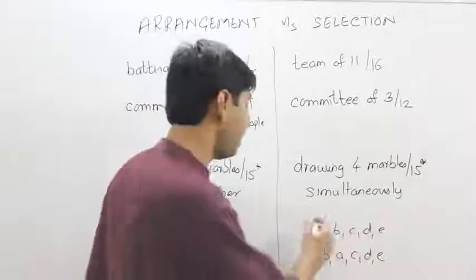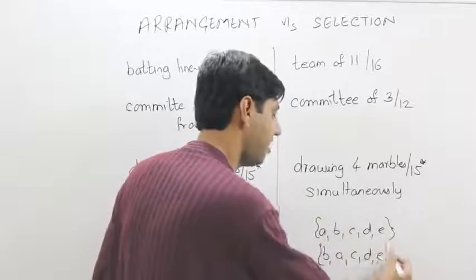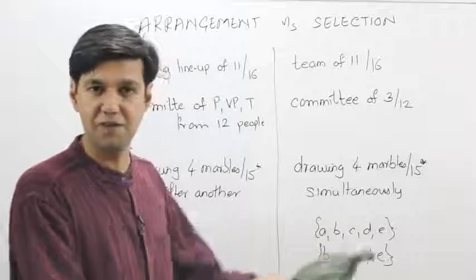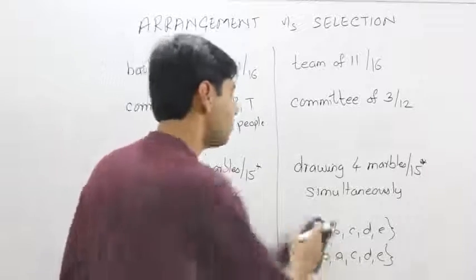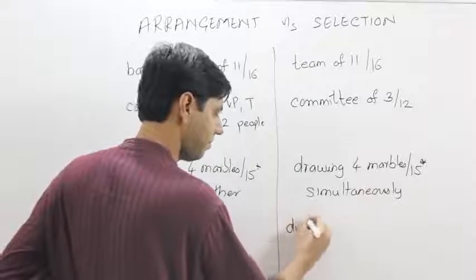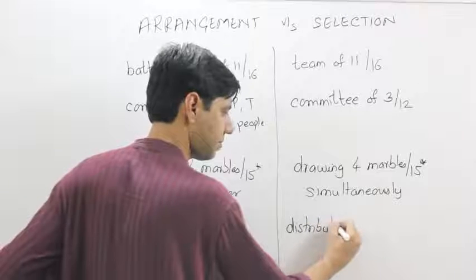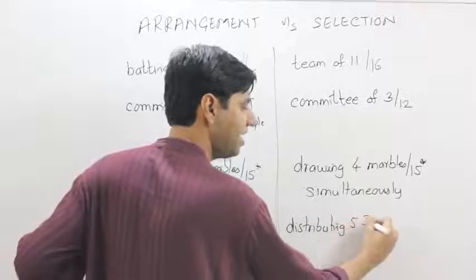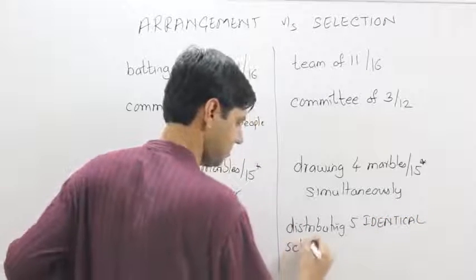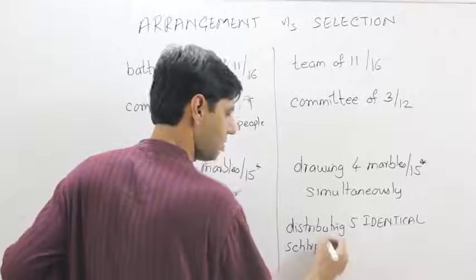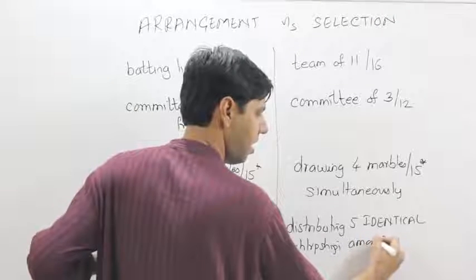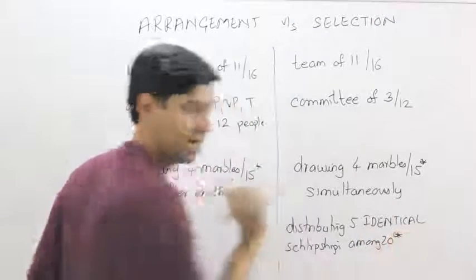Because the way the scholarships are distributed is different only when the members change. The order does not really matter. All of them have got a 50% tuition fees waiver, right? So this becomes a question of selection. So we are distributing 5 identical scholarships. That's the important part. Identical scholarships among 20 people. And one student can get only 1.